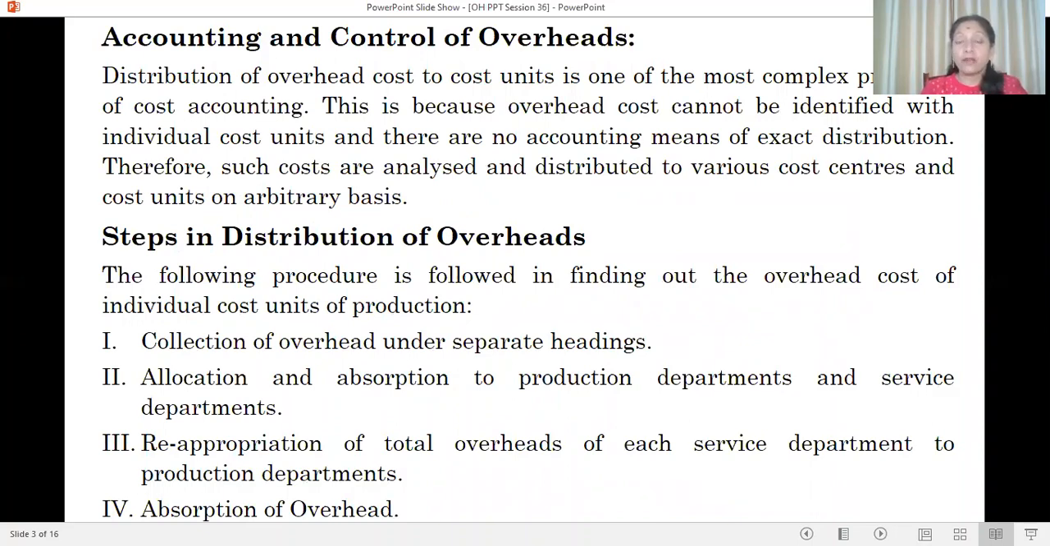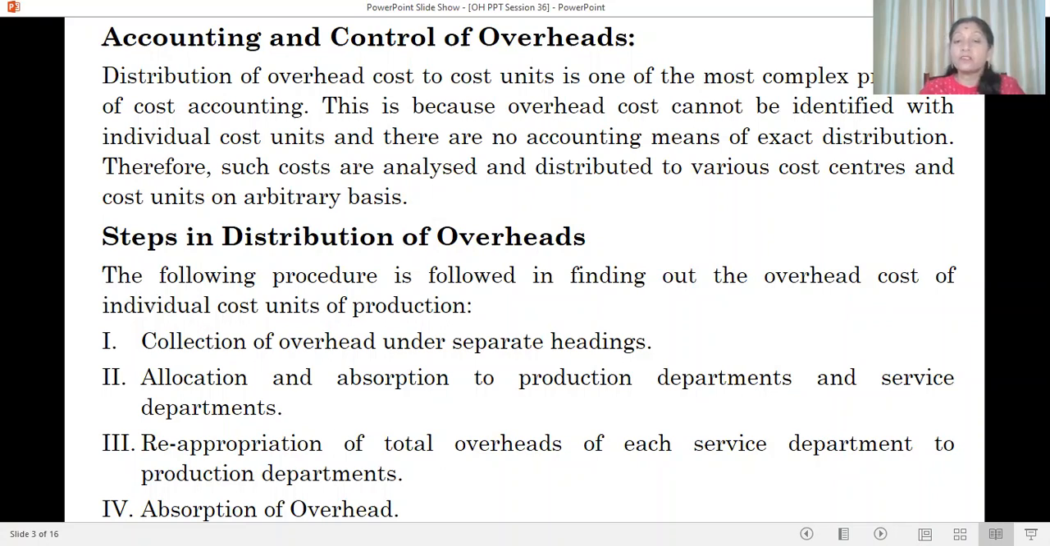Distribution of overhead cost to cost unit is one of the most complex problems of cost accounting. This is because overhead cost cannot be identified with the individual cost units and there are no accounting means of exact distribution. Therefore, such costs are analyzed and distributed to various cost centers and cost units on an arbitrary basis. There are various steps for distribution of overheads here.